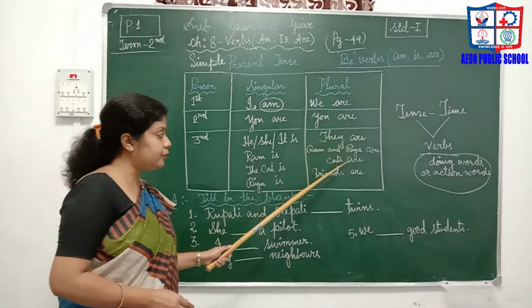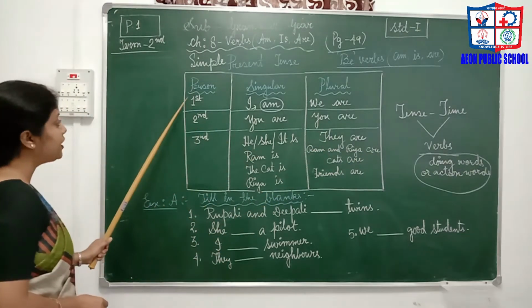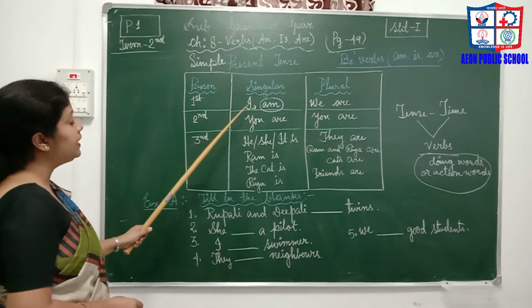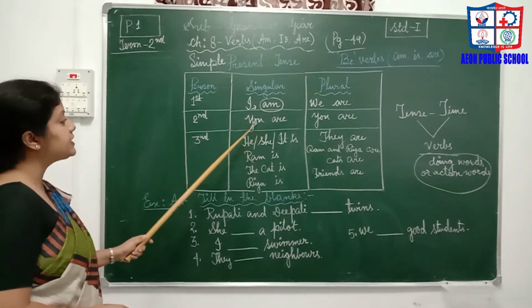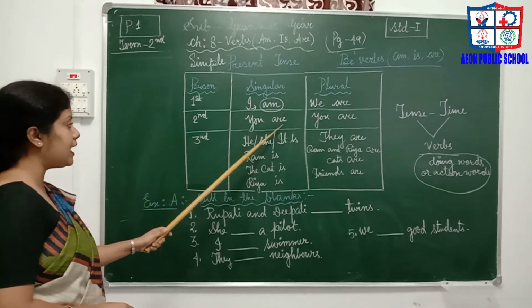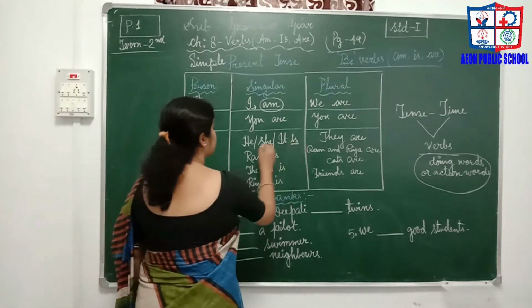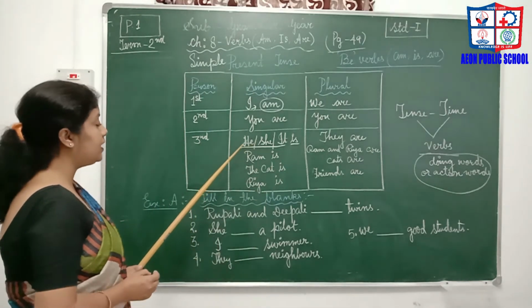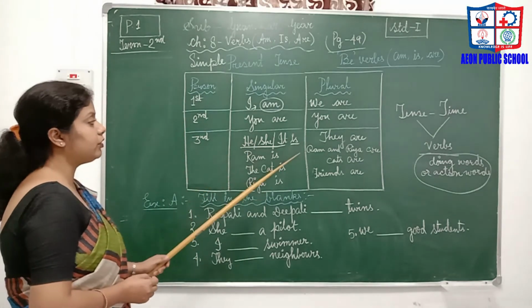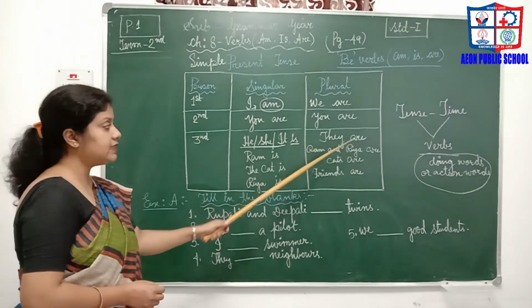So when it is in plural form, we have to use are. And when it is in first person singular number, it carries I am. Second person singular number, it carries you are, the verb is are. Third person singular number, it carries is. So whenever we see any sentence that starts with the third person singular number, we always use is. And when it is in plural number, it is are.